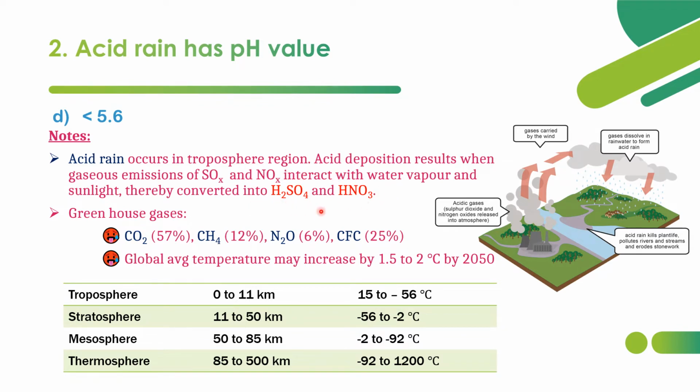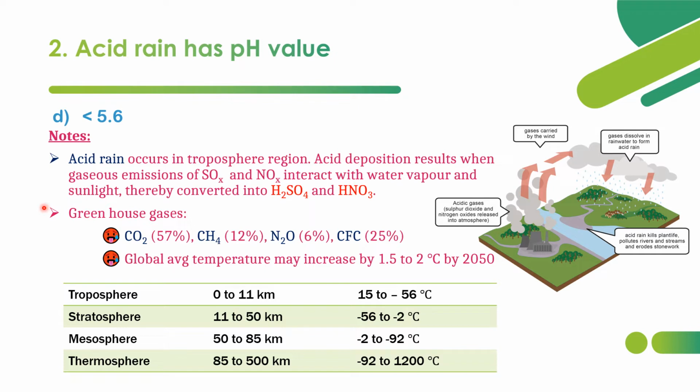These two are the major acidic components that cause acid rain. In this illustration you can clearly see gases carried by wind, and that gas dissolves in rainwater to form acid rain. So acid rain contains sulfuric acid and nitric acid as major acidic components. So this is about acid rain.